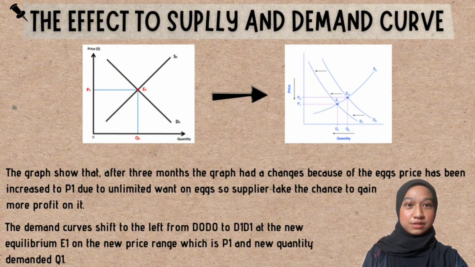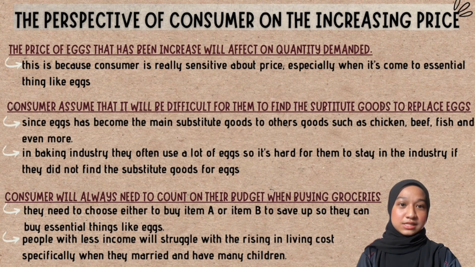The demand curve has changed because consumers want to protest about the egg price to the suppliers and the government, because they don't agree with it. Based on the graph shown before, we can see that if the price of eggs increases, it will affect quantity demanded. This is because consumers are really sensitive about price.